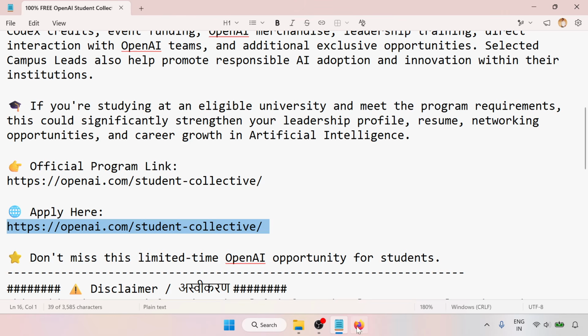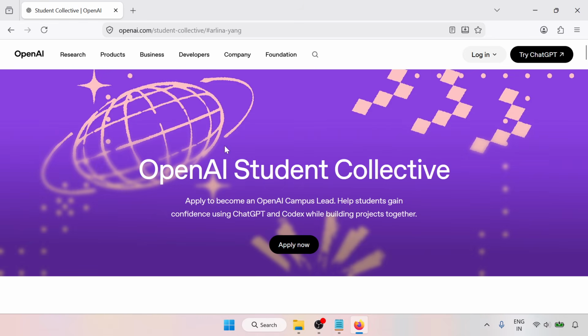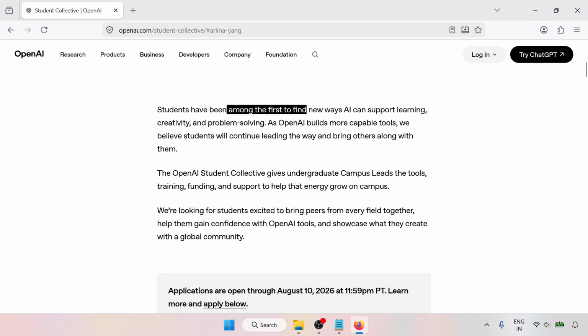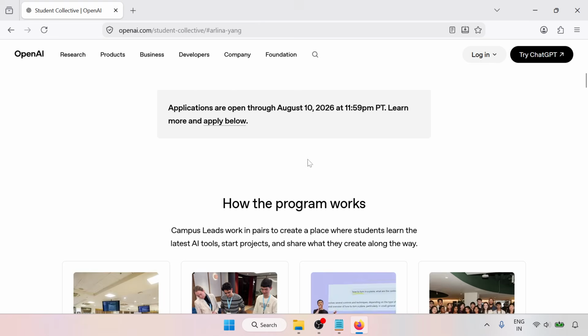When we open this link, you will find this page. There are several cookies. OpenAI Student Collective: apply to become an OpenAI campus lead. Help students gain confidence using ChatGPT and Codex while they're building projects together. Students will find new ways AI can support learning, creativity, and problem solving. All the details you can find there. The main thing is this one: applications will be open through August 10, 2026 at 11:59 p.m. PT, and you can learn more and apply below.